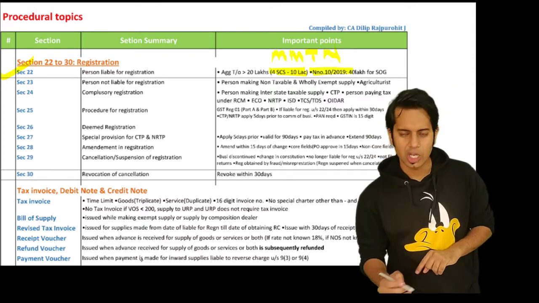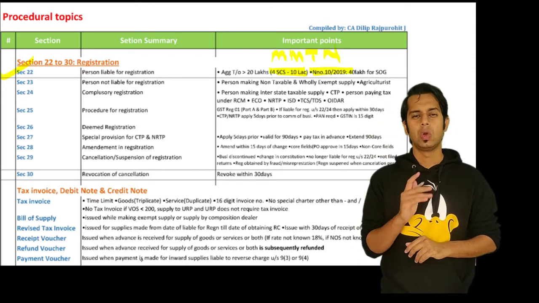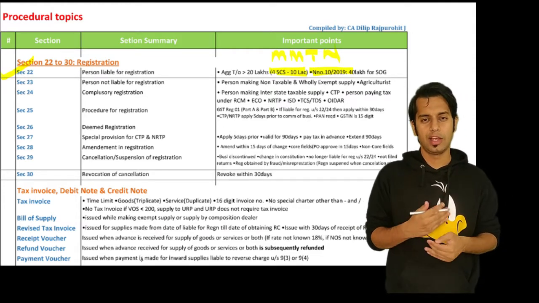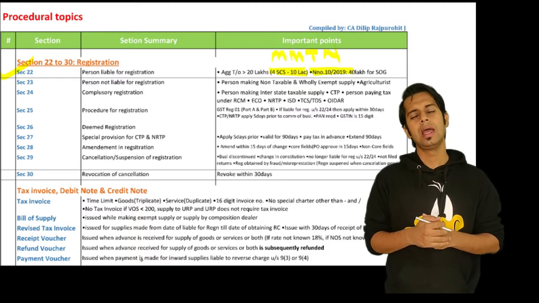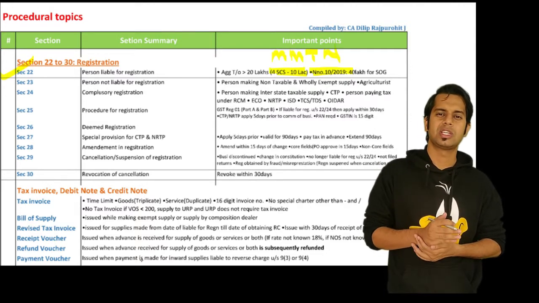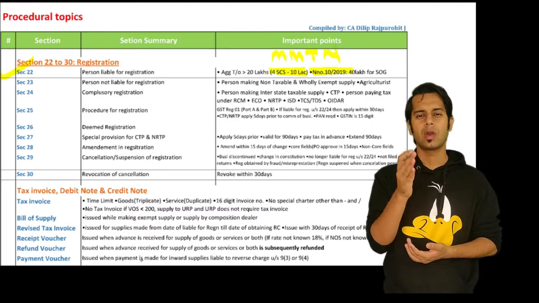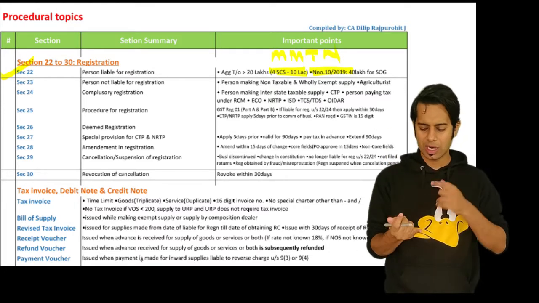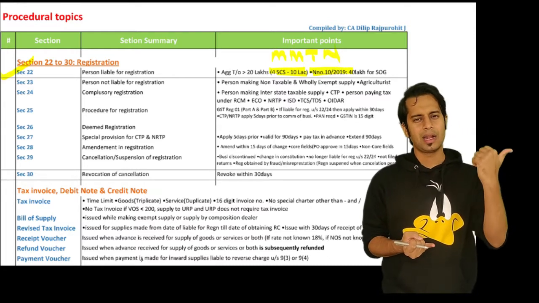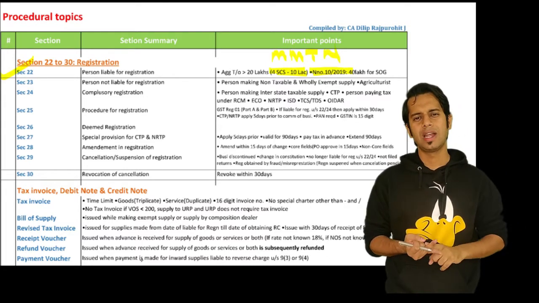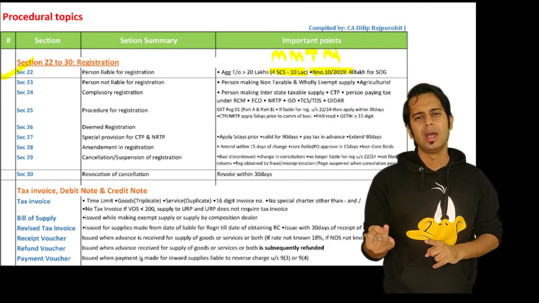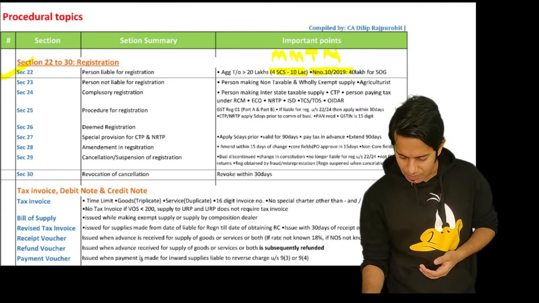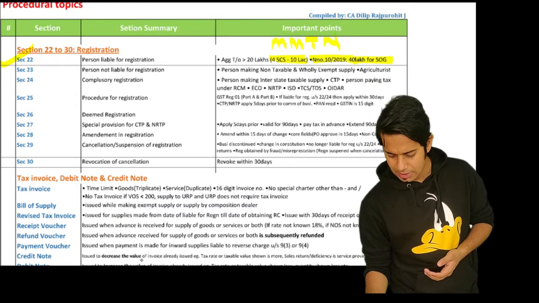Then there is also notification number 10/2019, which says that if you are supplying exclusively goods only, then you can opt for an increased registration limit of 40 lakhs. There are a few conditions. Condition number 1, you should not be under compulsory registration. You should not be supplying notified goods, that is aerated water, pan masala, ice cream, tobacco products, and you should not opt for voluntary registration. You should be an exclusive supplier of goods.